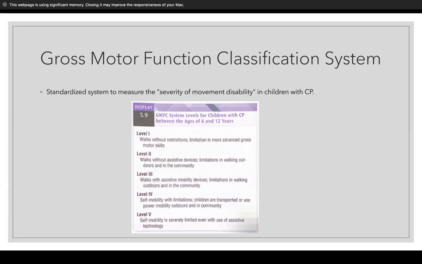without restrictions. Level 2, they're walking without an assistive device, but they still have some limitations walking outdoors. Level 3, they're walking with an assistive device and they have limitations walking outdoors. Level 4, they're more self-mobile and they're more dependent. They're being transported or using power mobility. And level 5, even with the assistive devices, they're still severely limited.